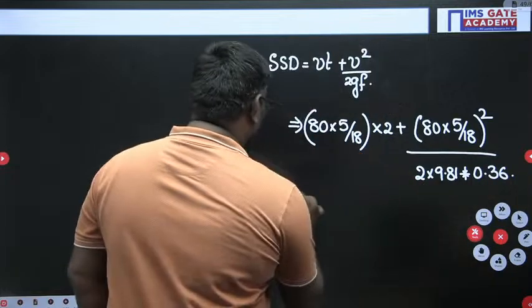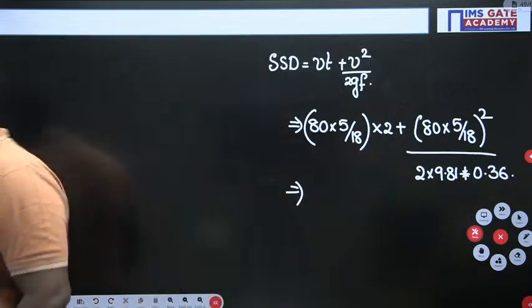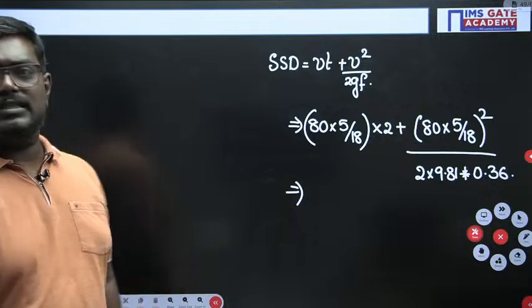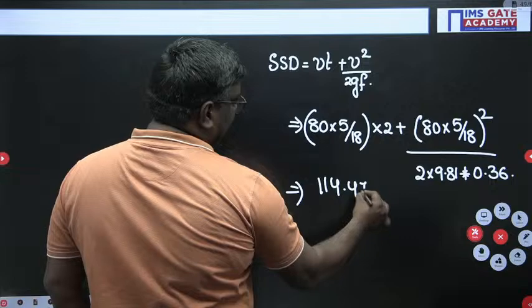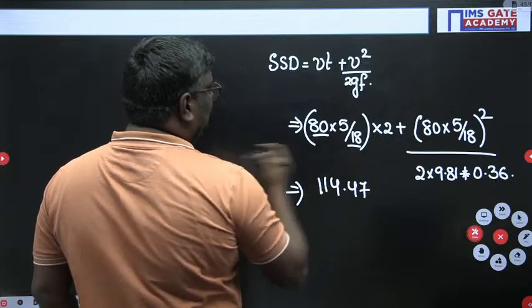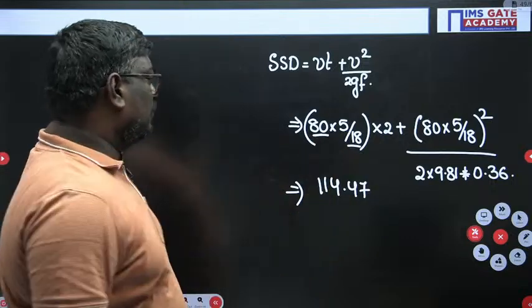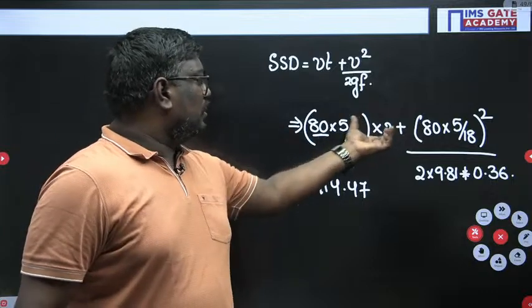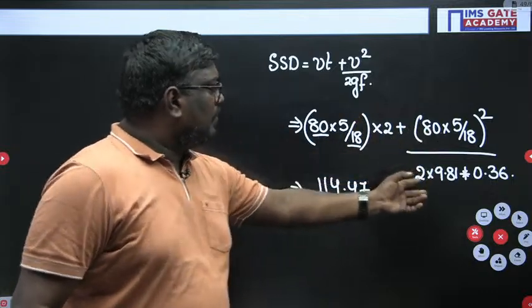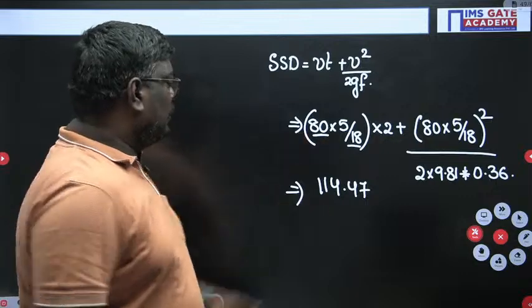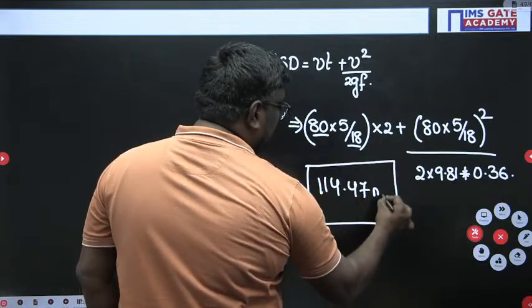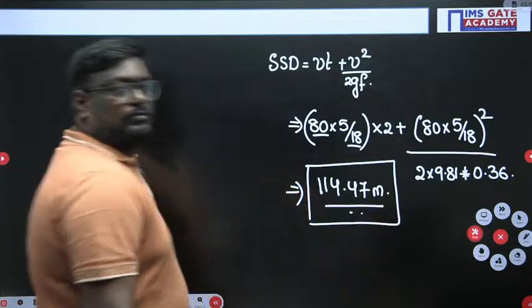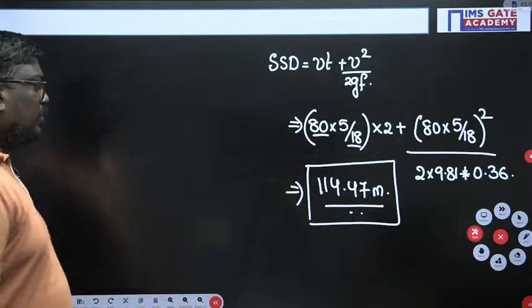So the value of the stopping sight distance is 114.47 meters. Let me check it. You will get a value of 114.47 meters. Yes, sir. Okay, I hope you are following.